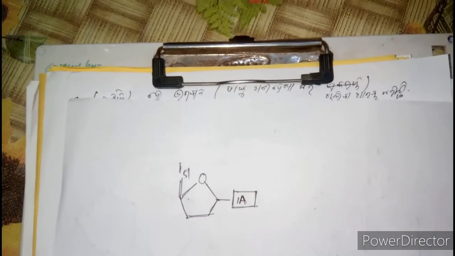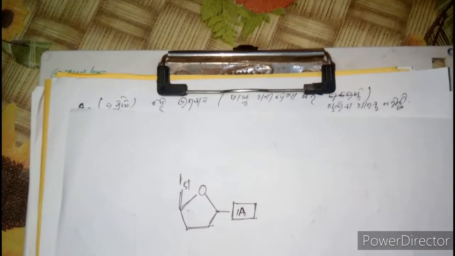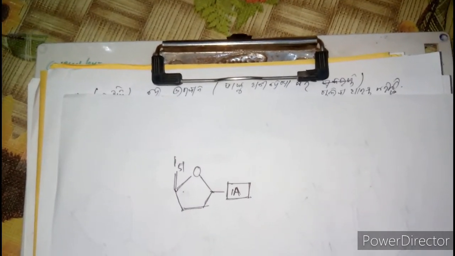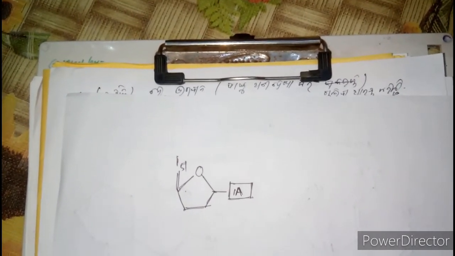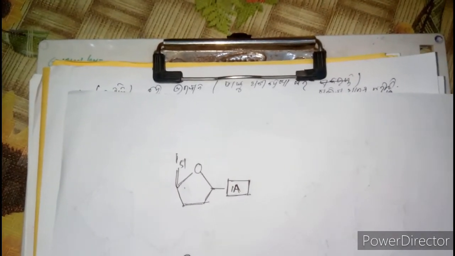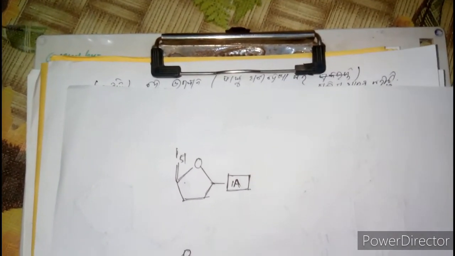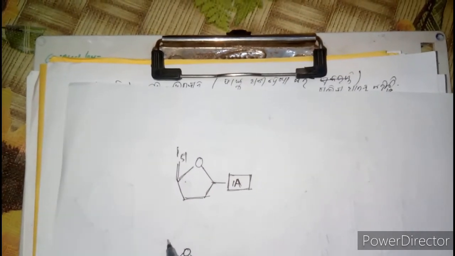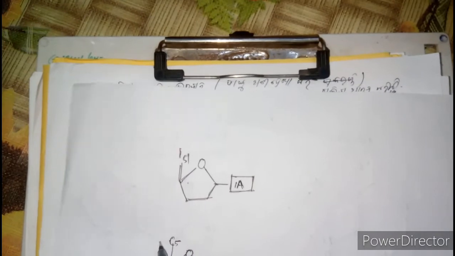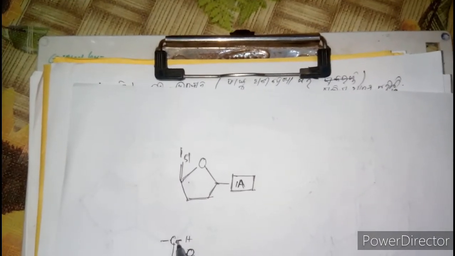Let's draw another. Here will be the 5' carbon atom, CH2.